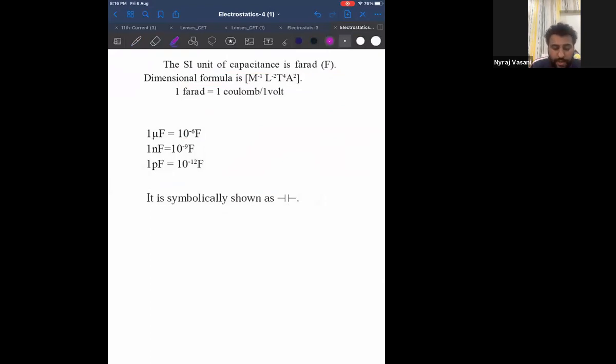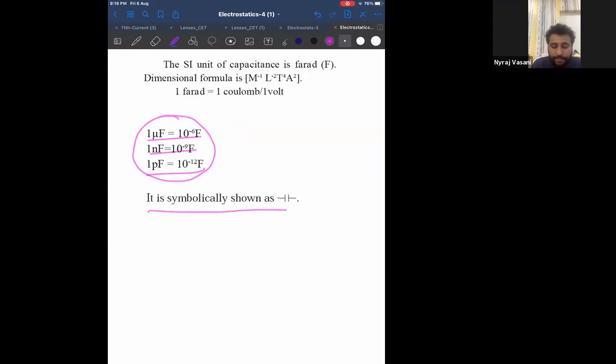Now, 1 microfarad is 10 power minus 6 farad. 1 nanofarad is 10 power minus 9 farad. 1 picofarad is 10 power minus 12 farad. They're giving this because in most of the problems in your entrance exam, the capacitance will be in microfarad, nanofarad, picofarad, and so on.